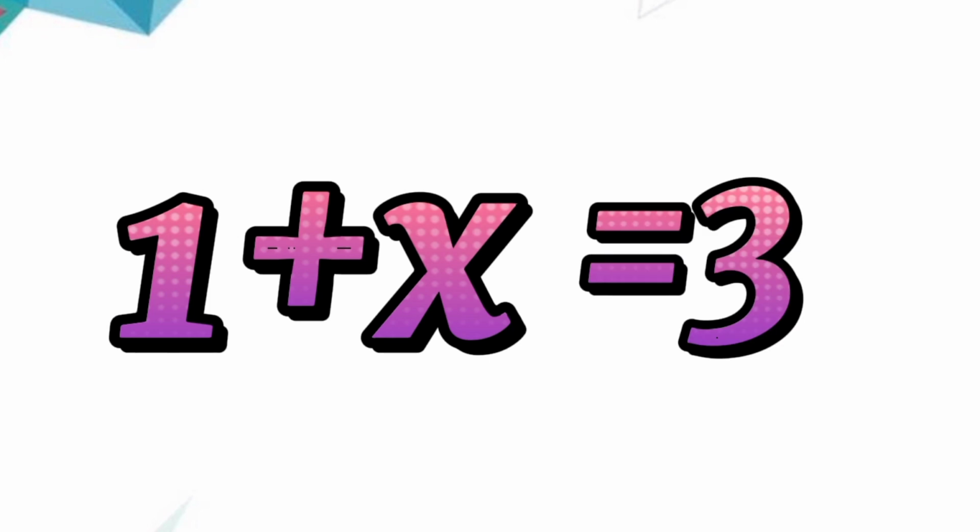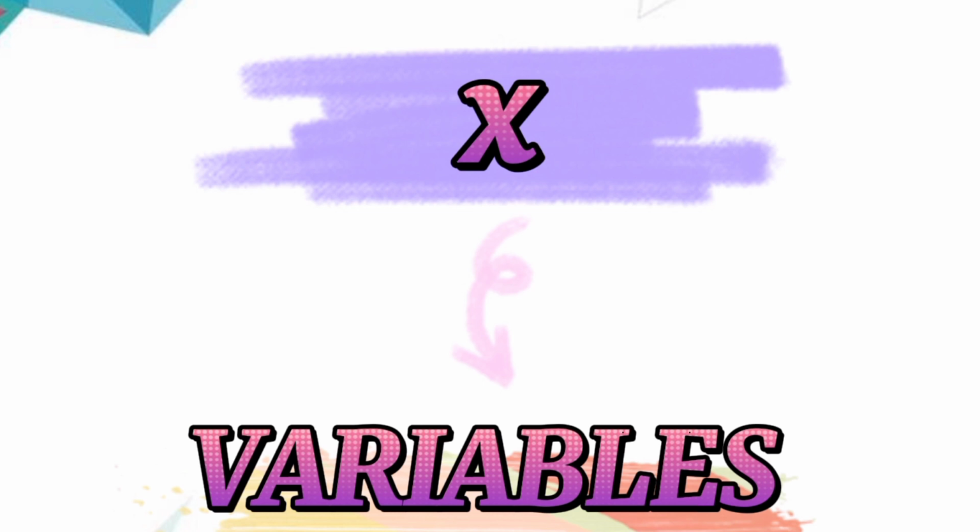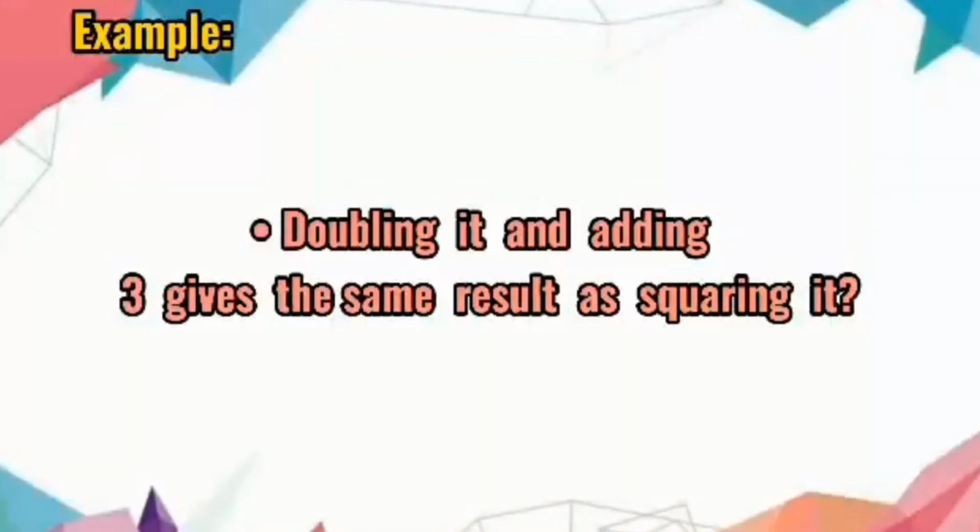Sa example natin na 1 plus x equals 3, alin diyan ang variable? Kasi, di ba ang variable is a letter that represents an unknown number. So, ang unknown number natin diyan sa 1 plus x equals 3 ay si x. So, it means si x ang variable natin.